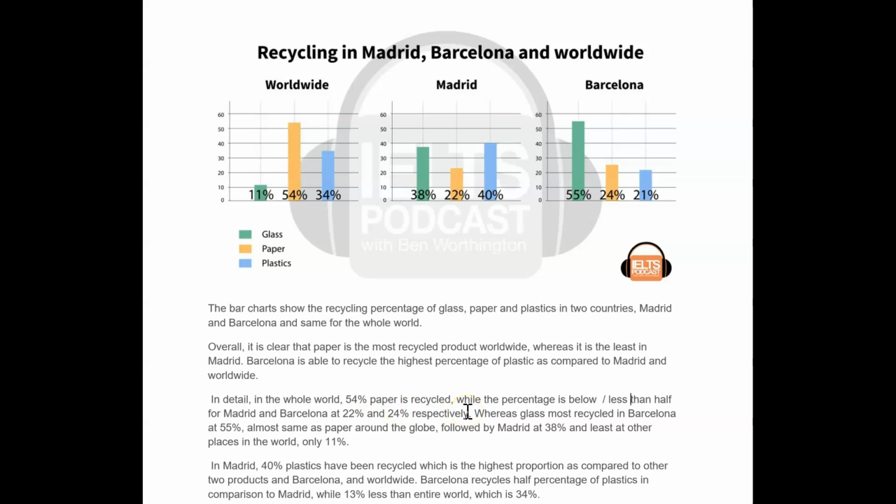Whereas glass is most recycled. Just need a little verb there. Most recycled in Barcelona, yep, at 55. Almost the same as paper around the globe. Paper around the globe, nice grouping. Followed by Madrid.